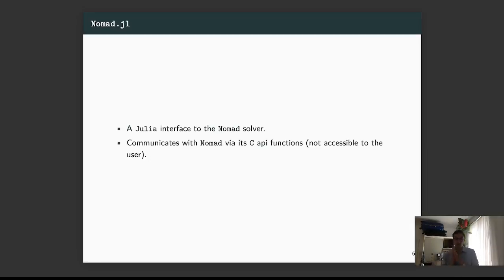Okay. What is Nomad.jl? Nomad.jl is a Julia interface to the Nomad solver, which communicates with Nomad via its C API function. Contrary to other packages, we didn't make the choice to use the CxxWrap.jl or CxxWrap library, because we consider them not to be stable enough, and from a practical point of view, it is easier to plug Julia to C than to plug Julia to C++.